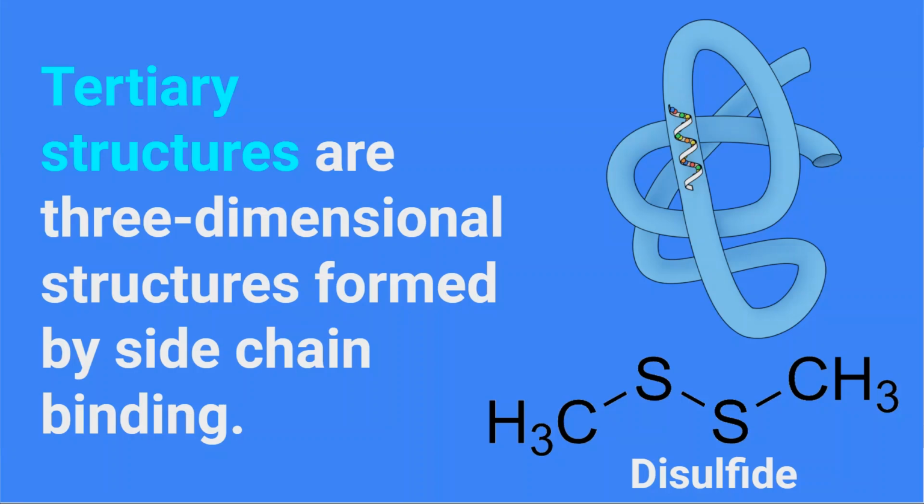I want to make you notice that disulfide, also known as SS bonds, are linkages of sulfur atoms from different amino acids. They stabilize the folded form of a protein.